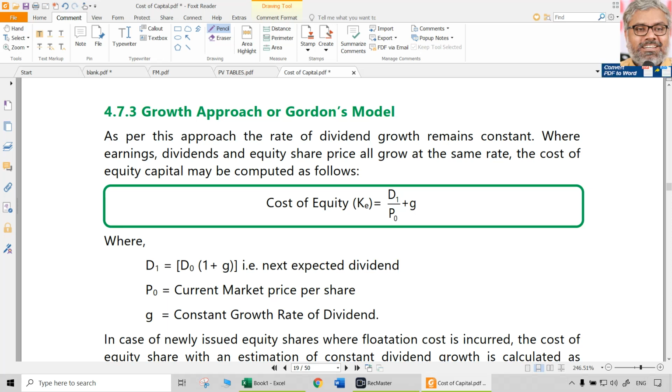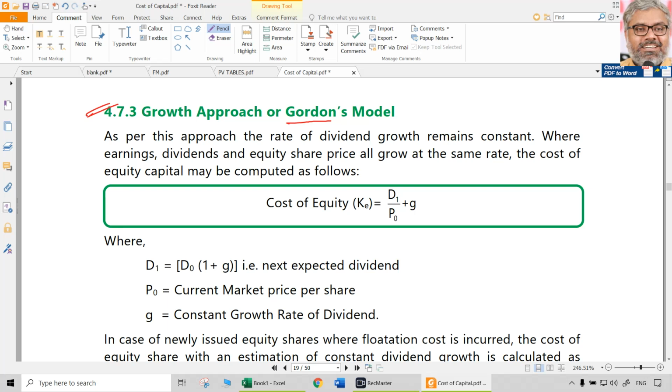So naturally, the earlier two approaches ignore the growth expectations of the shareholders. That is why they have that limitation. That limitation is overcome by the person called Gordon. So the Gordon growth model is something which considers the expected growth rate also as part of the cost of equity.